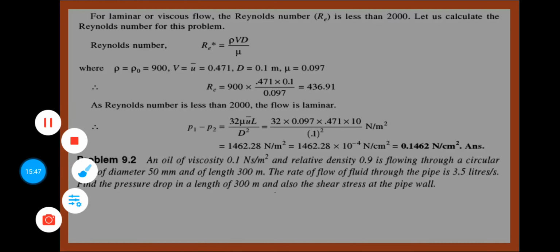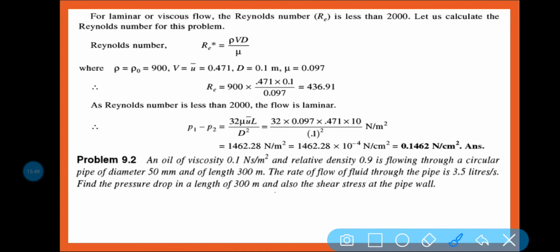Now here basically one more thing, we need to find out whether the fluid is laminar or turbulent in nature. For laminar or viscous flow, the Reynolds number Re is basically less than 2000. Now you have to calculate the Reynolds number.